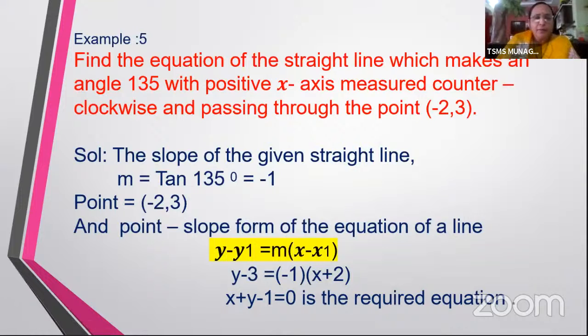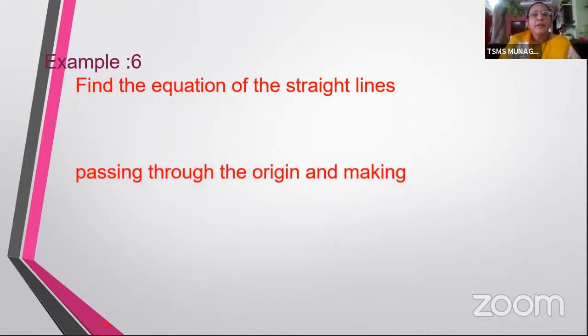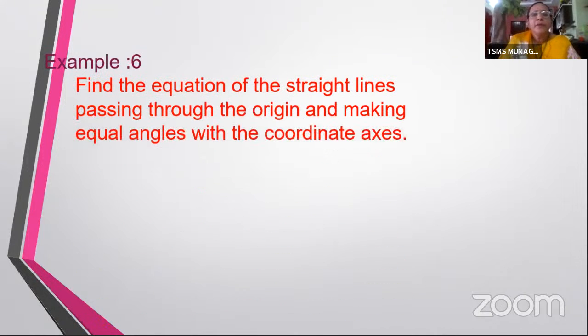So my dear children, this is how you will find the equation of this straight line when you know the slope and the point. Okay, so now let's go to another problem where you use this form. Find the equation of the straight line passing through the origin and making equal angles with the coordinate axes.